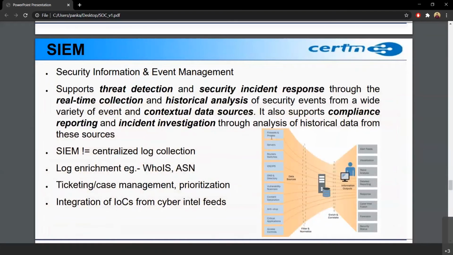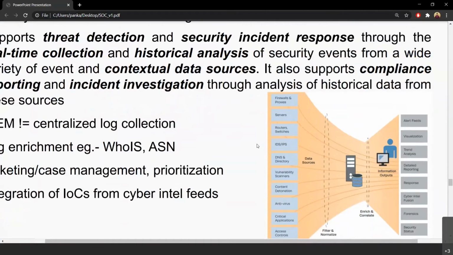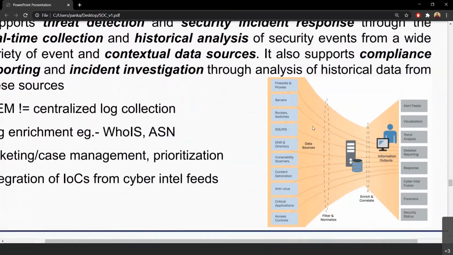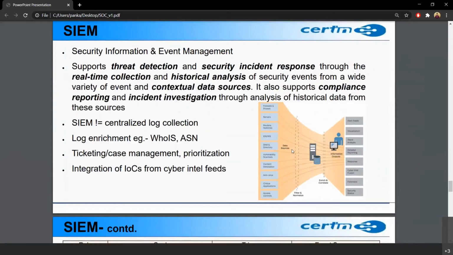Now I told you that SIM is the heart of SOC. So SIM is security information and event management. As you can see, all these devices: the firewalls, the proxies, the routers, switches, IDS, IPS, DNS, directory, vulnerability scanners, antivirus software, access control. All these devices in an organization generate logs. Now these logs are fed into a central device called a SIM, security information and event management.